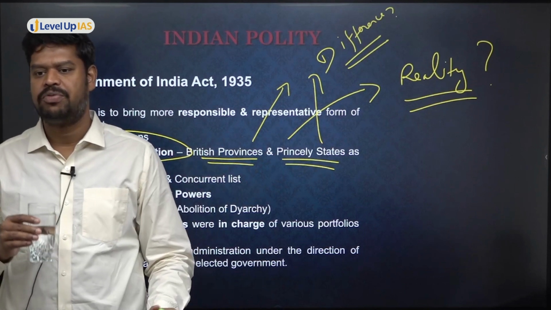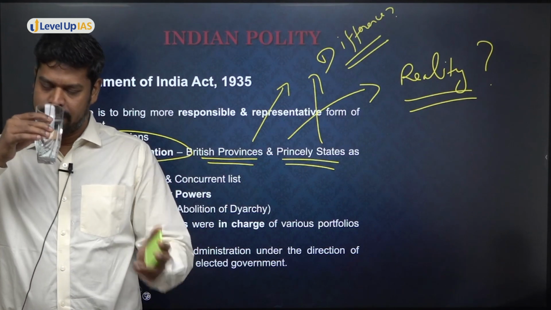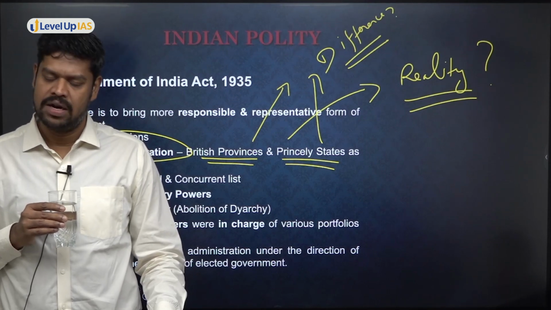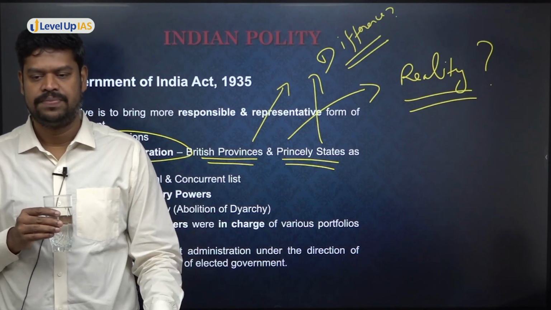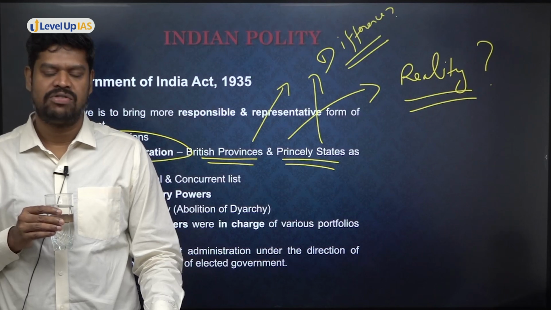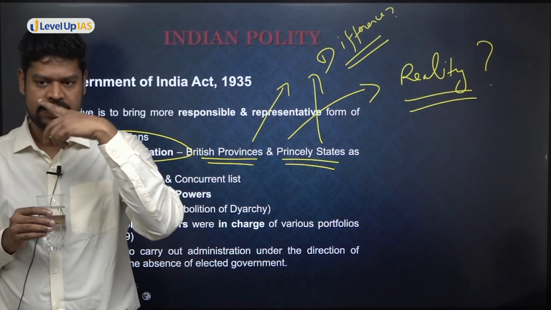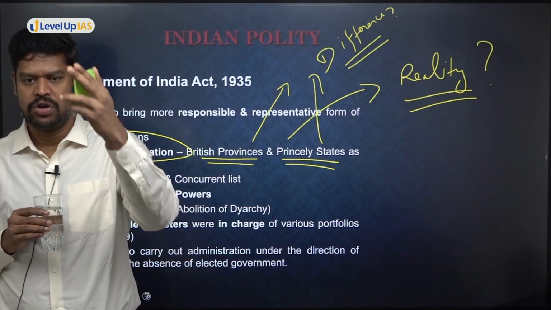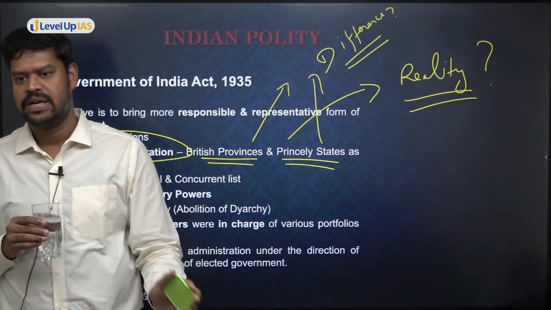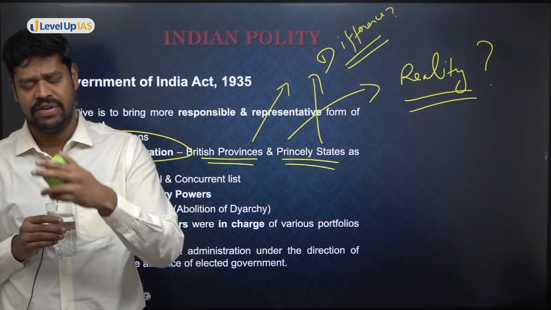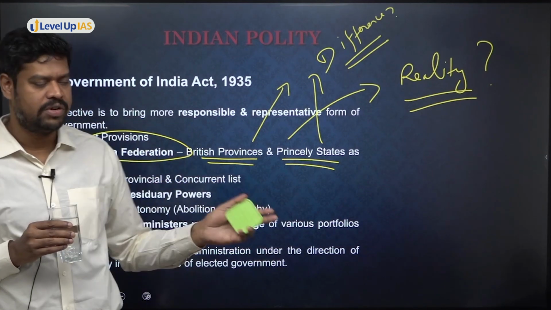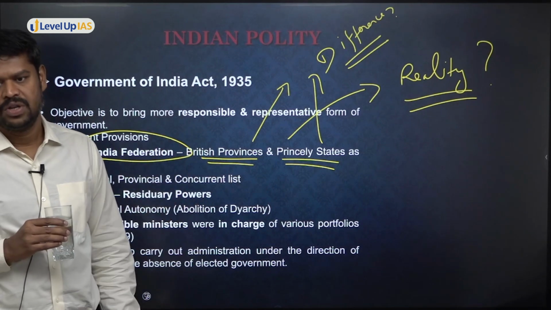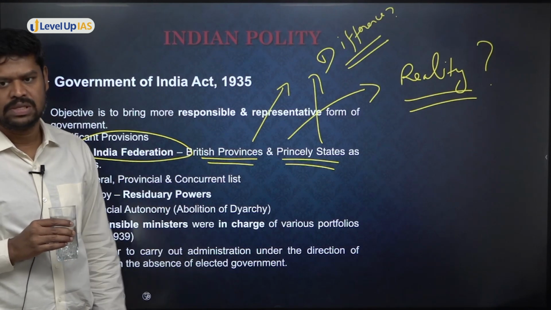Can you give me an example of princely states? Very good. Hyderabad, Bikaner, Awadh, although Awadh later became part of certain provinces. Some of the larger princely states were Junagadh, Jammu and Kashmir, Hyderabad, Bikaner. In fact, we had more than 500 princely states. But most of the princely states were not happy with this. And Travancore in the south.